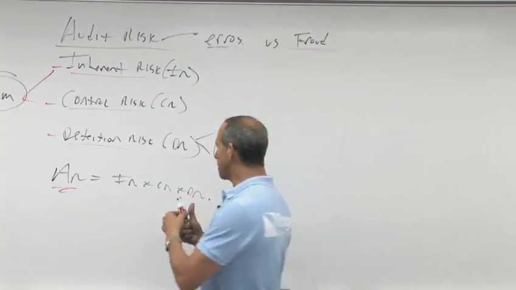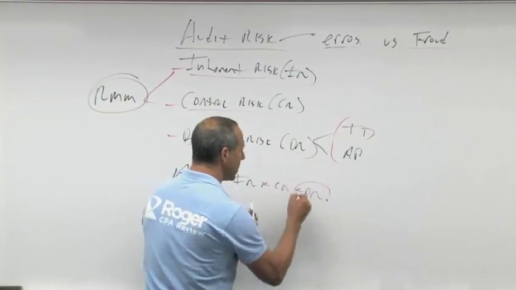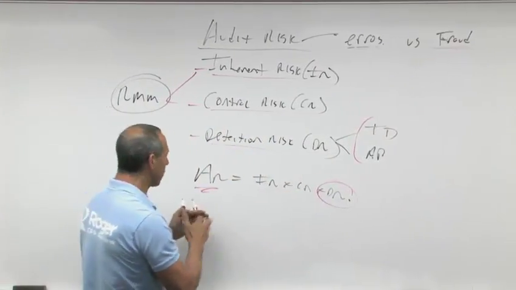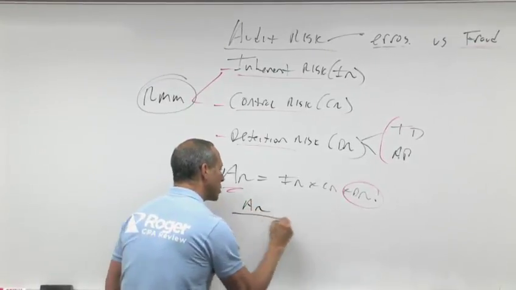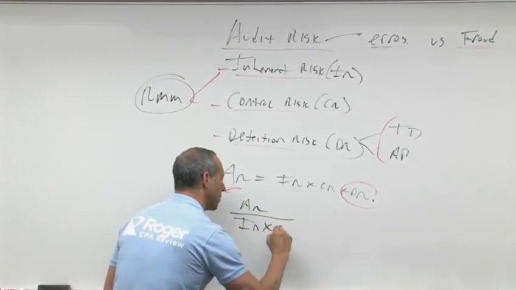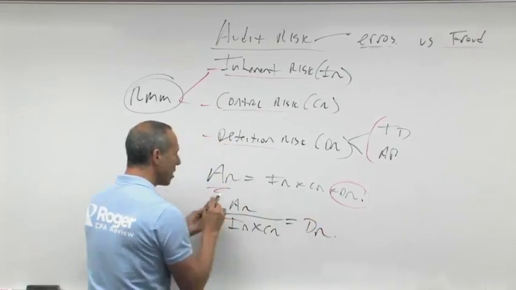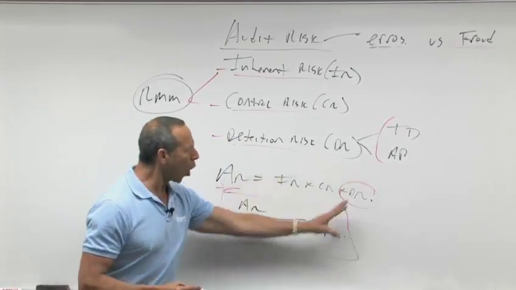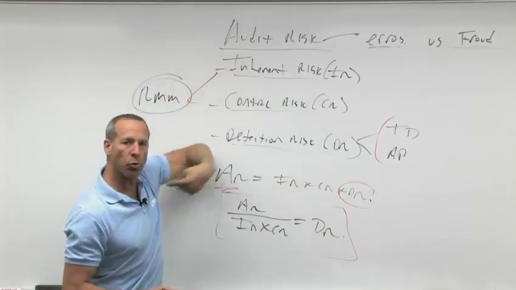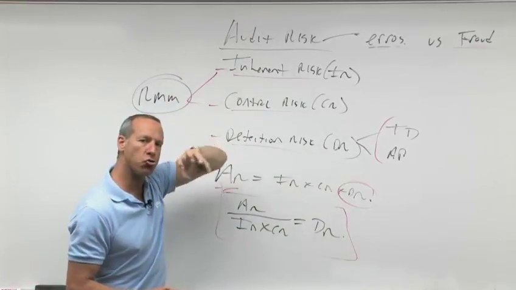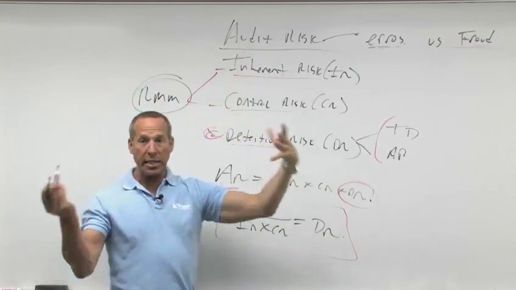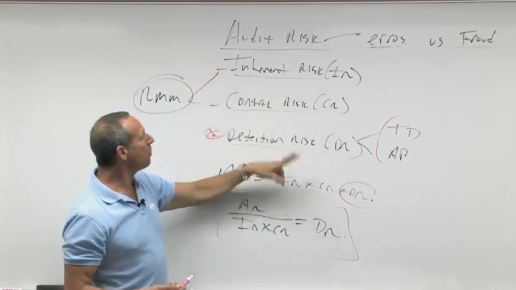Now, this is important. Let's solve for DR. Remember your math, you divide that, bring it over. So now I end up with audit risk over IR times CR equals DR. This is an important formula, and here's why. Of all of these risks, the only risk that you, the auditor, can control is what? Detection risk. Because audit risk is a combination of IR, CR, DR.